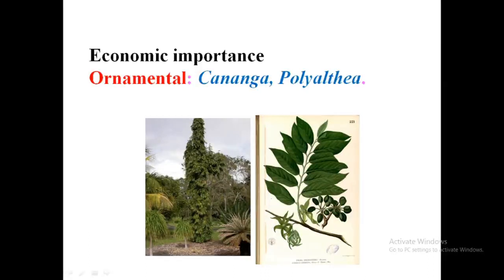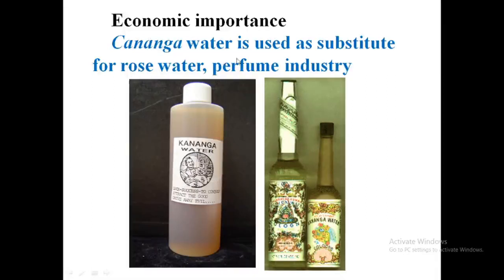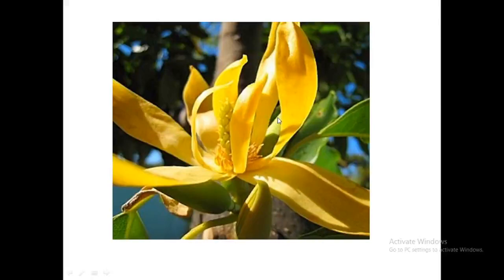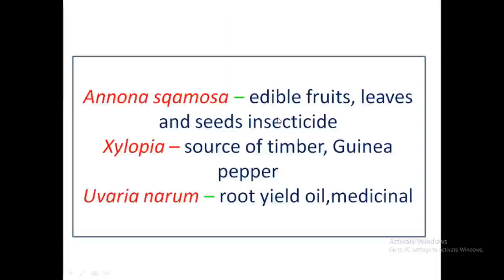This is the plant Kananga, highly fragrant flowers, usually grown in temples and also in gardens. This is also used for decorative purpose, Polyalthia. This is Polyalthia, this is Kananga. And Kananga water is used as a substitute for rose water and used in the perfume industry. This is Kananga water available in the market as perfume. This is a flower of Kananga, highly fragrant flowers.